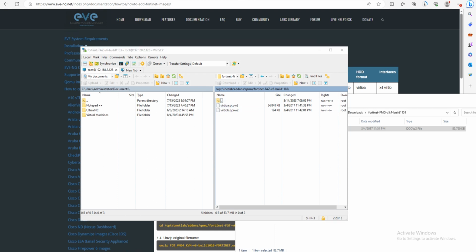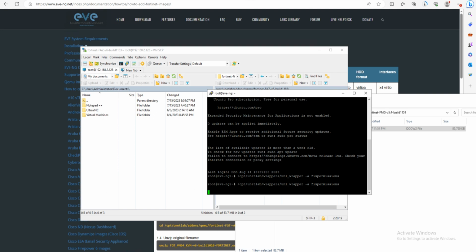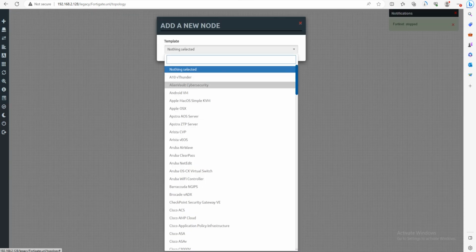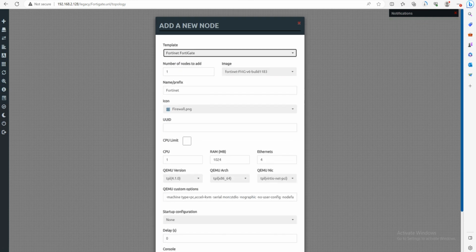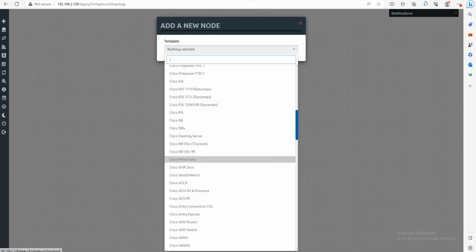So now we will go to our CLI, and again we will hit the fix permission command. After this we will go back to our GUI, and let's stop this one, and let's find out the node. Okay, so yes, now you can see in the node we have only Fortinet FortiGate coming,